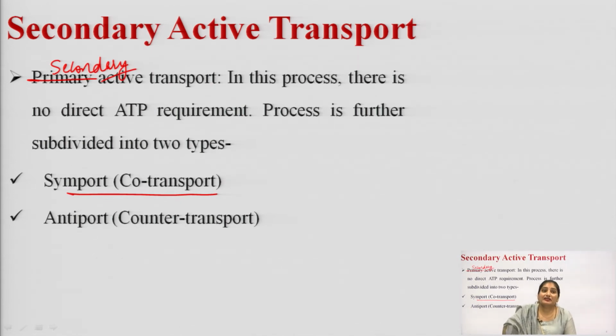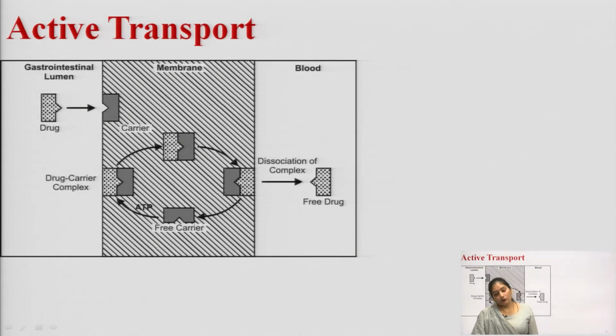Another difference between facilitated diffusion and active transport is that active transport is much faster. Okay. And the third is, because the process is uphill, energy is required for the work done by the carrier molecule. And fourth is, because the process requires the expenditure of energy, this process can be inhibited by the metabolic poisons. Okay. So, this is all about the active transport process.